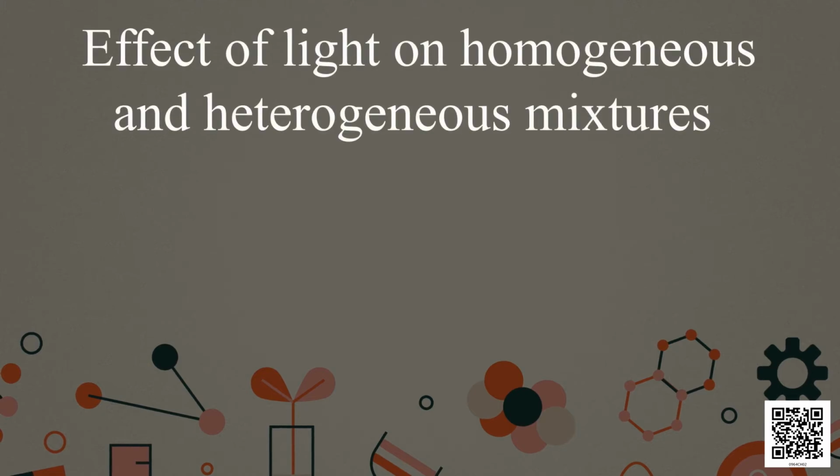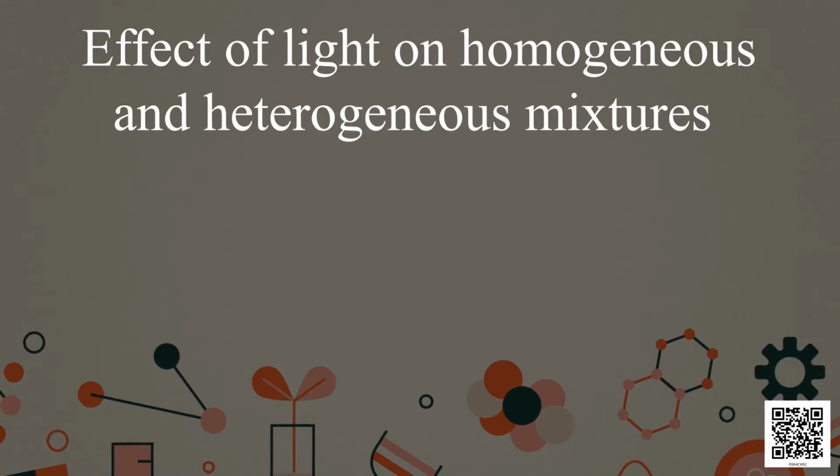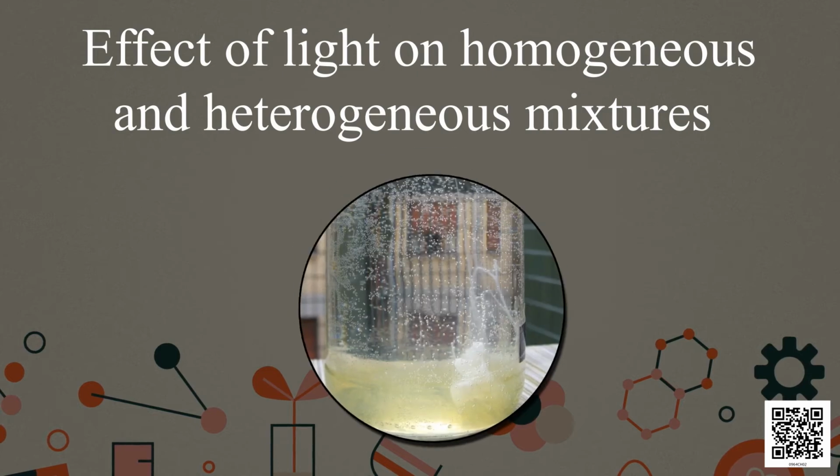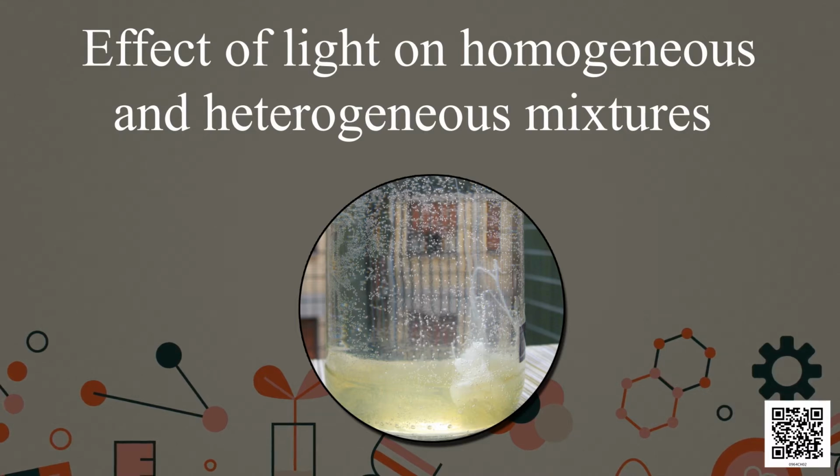Students, now we will see the effect of light on homogeneous and heterogeneous mixtures. Let us find out how light affects a colloid. When we add egg white in a beaker and add some water to it, the egg white and water mix together to form a colloid.